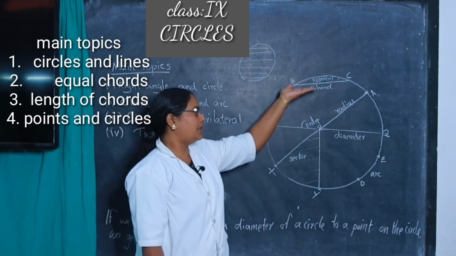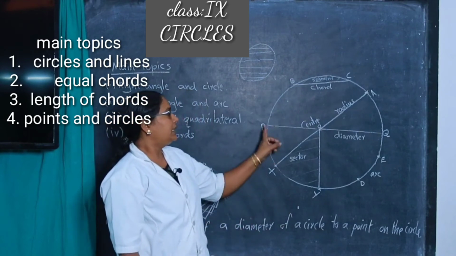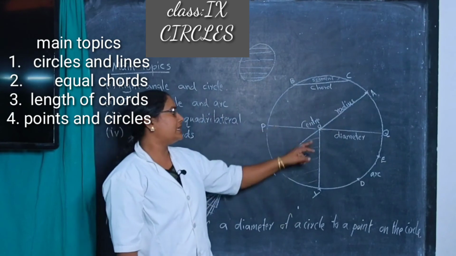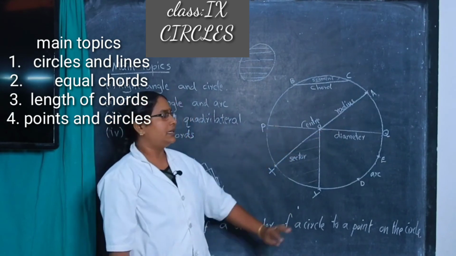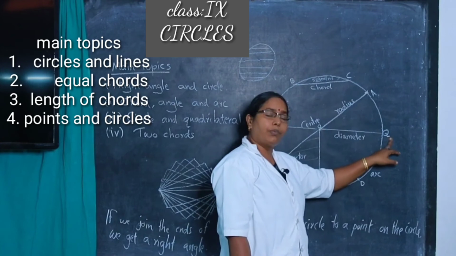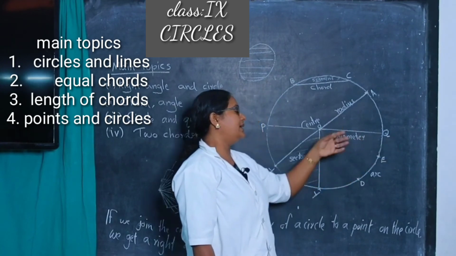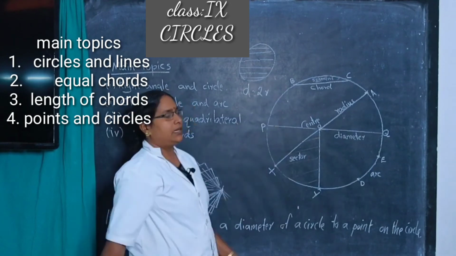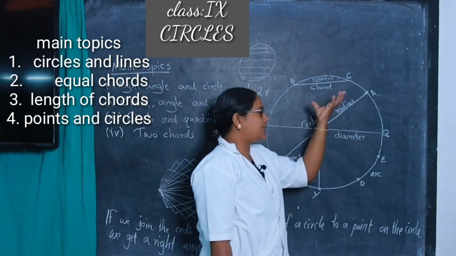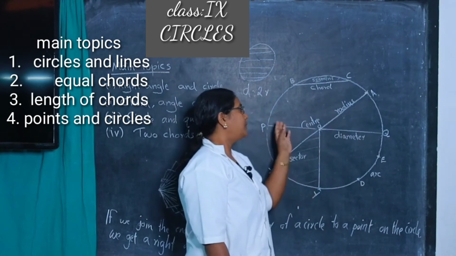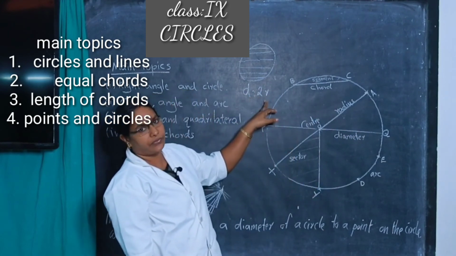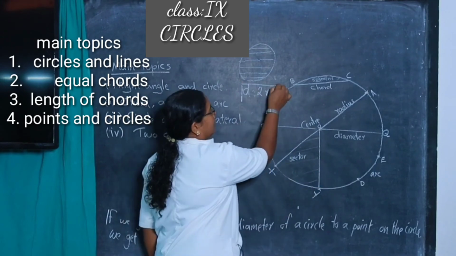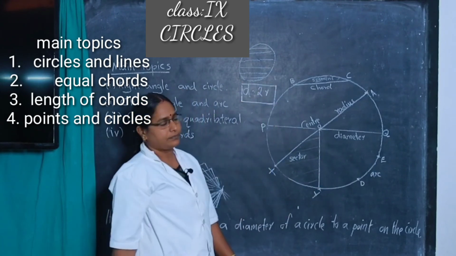Among the infinite chords here, OP is one radius, joining the center and a point. In the same manner, the center and another point Q give OQ, which is also a radius. Here OP is a radius and OQ is a radius. Therefore, the diameter is double the radius, that is, diameter equals 2r.